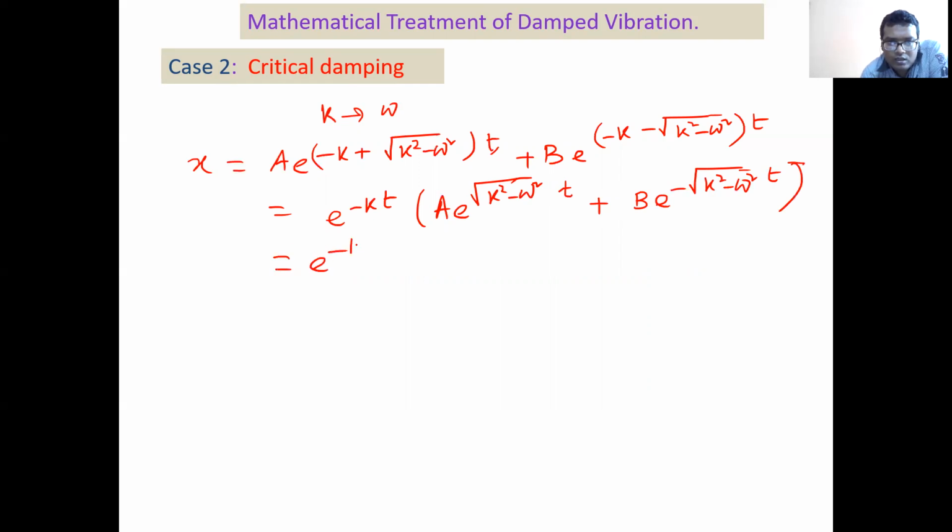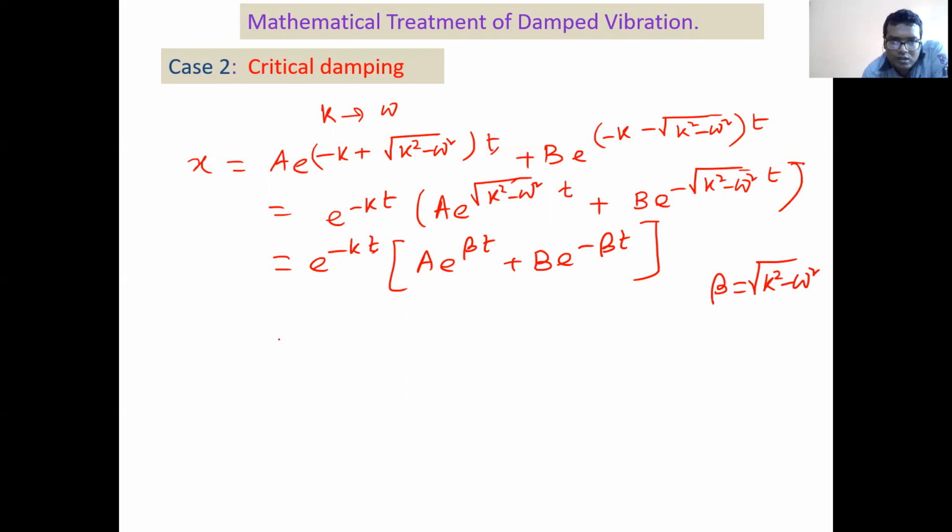Now we can write this as e to the power minus KT into A e to the power beta T plus B e to the power minus beta T. So what is my beta? Beta is root over K square minus omega square. Now K tends to omega means beta tends to 0, right?